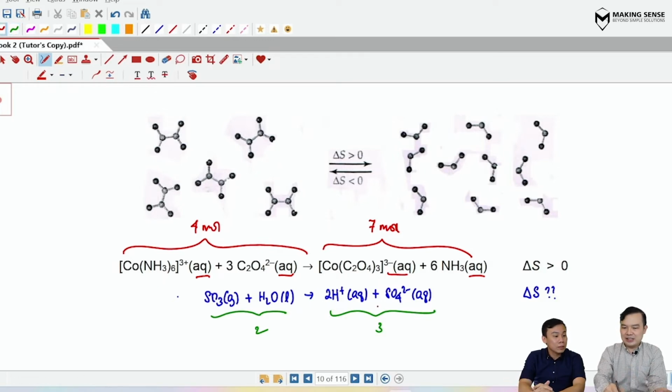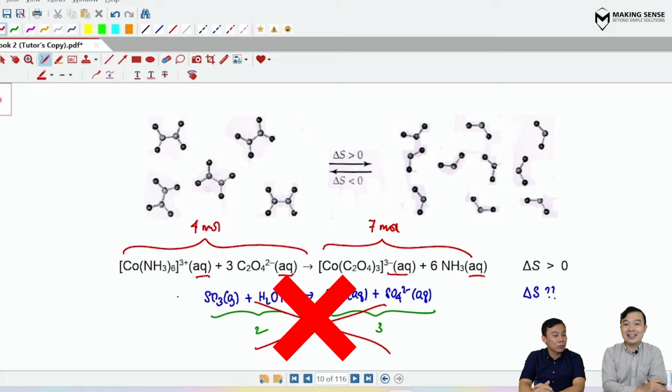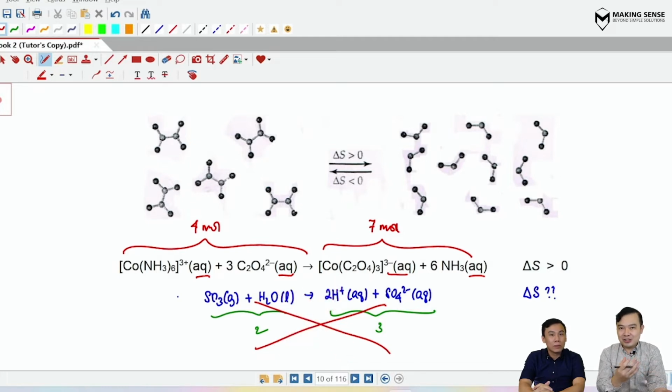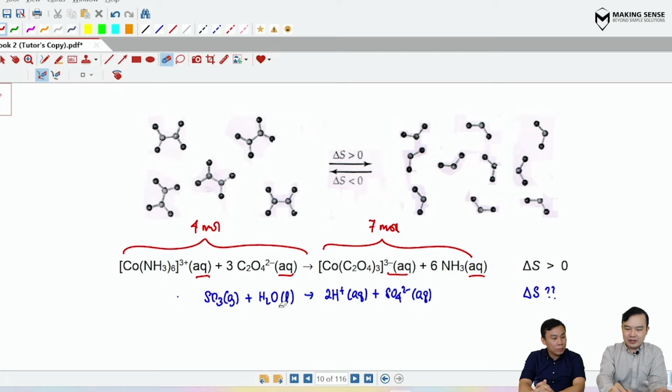Unfortunately, this is wrong. Oh no. Why is that so? Here, it turns out there's additional information that you must pay attention to. If I take a look at the state symbols over here, you notice that there's a difference in the state. Some of them are gaseous, some of them are aqueous. In terms of the different states, just now earlier we mentioned that the one for the gases is going to have the highest entropy.